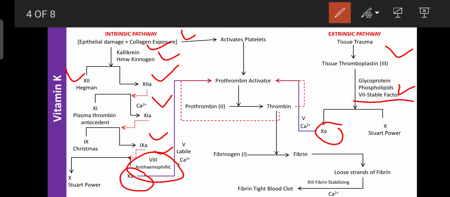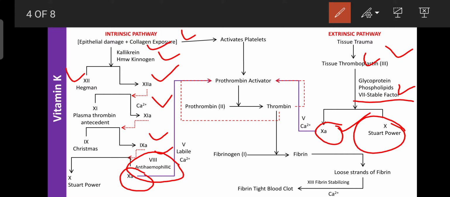So in the presence of glycoprotein, phospholipids and factor 7, factor 3 can activate factor 10. The glycoprotein and the phospholipids are released from the damaged tissues, because these are components of the plasma membranes of the cell. So those factors along with factor 7, factor 3 can activate factor 10.